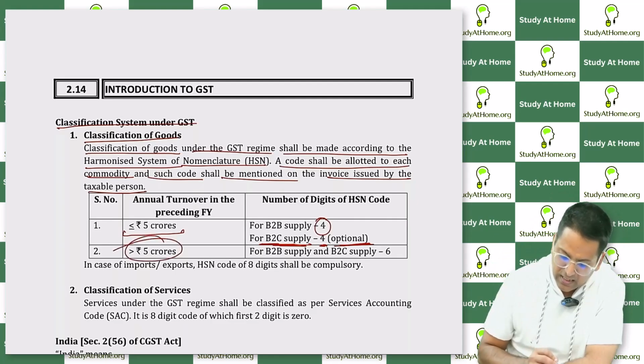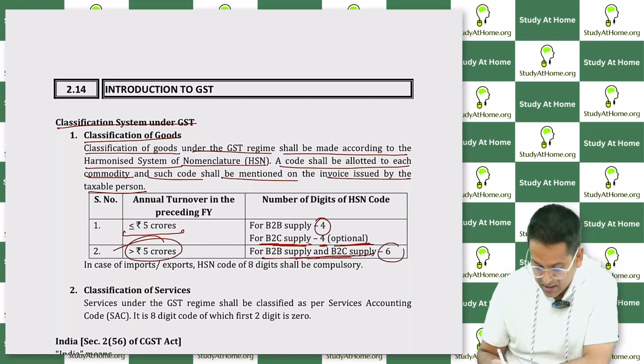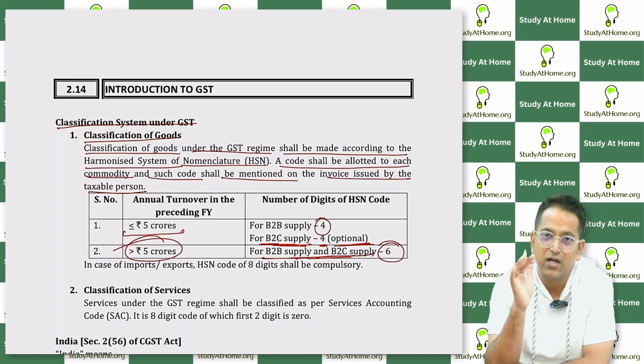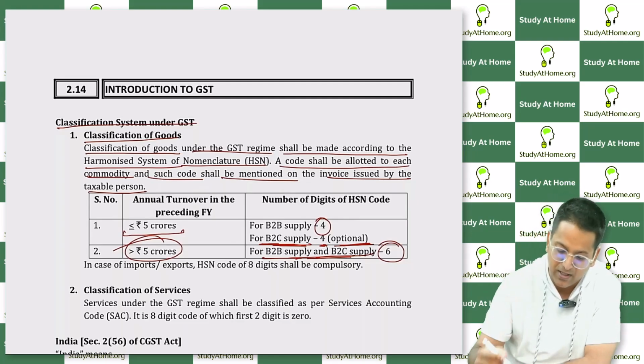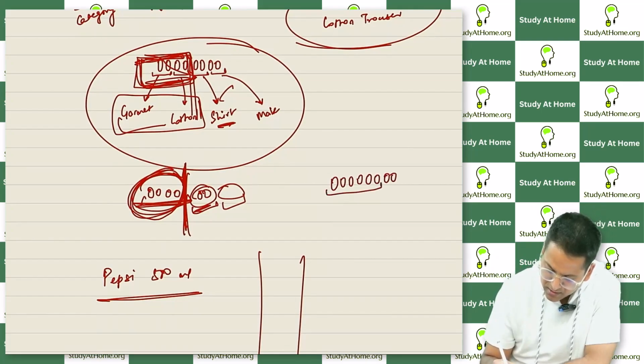If turnover is above 5 crore, then for B2B supply and B2C supply, both require 6 digits to be entered. If my turnover is above 5 crore, I need to enter at least 6 digits of the HSN code. Which 6 digits? These 6 digits.